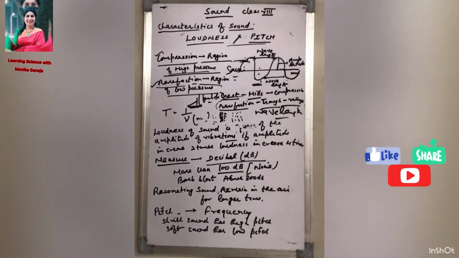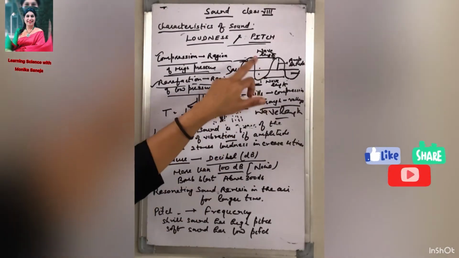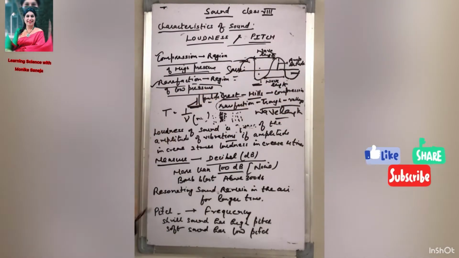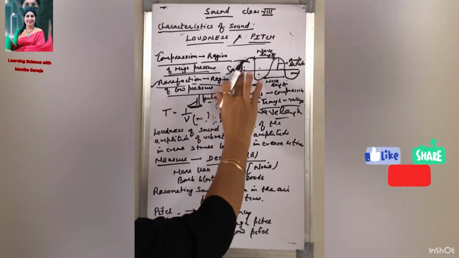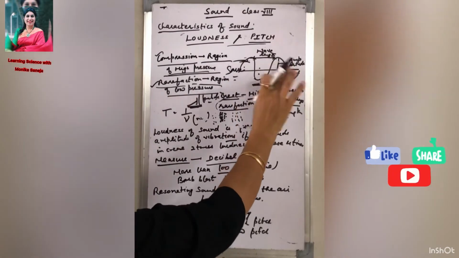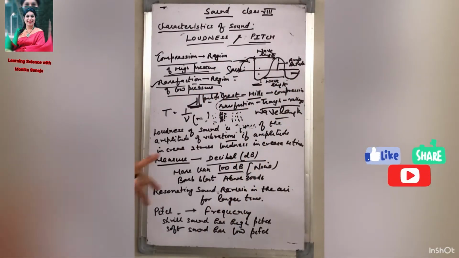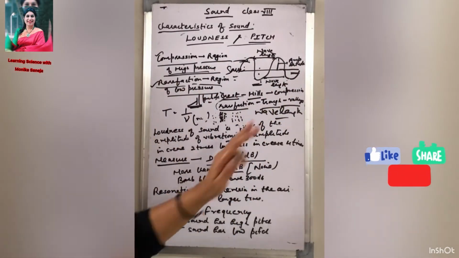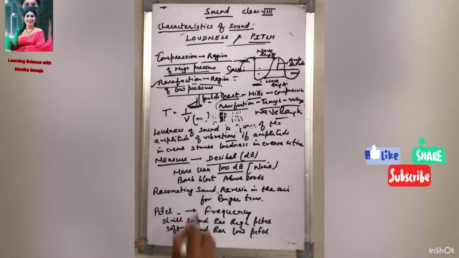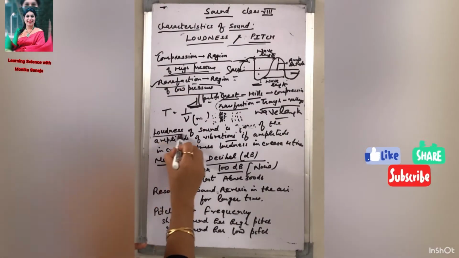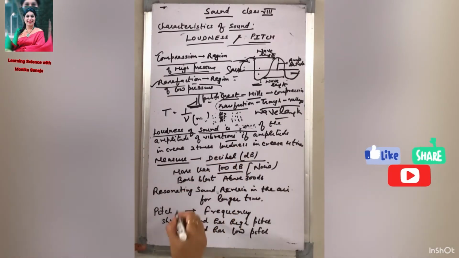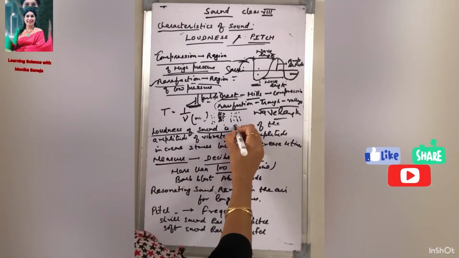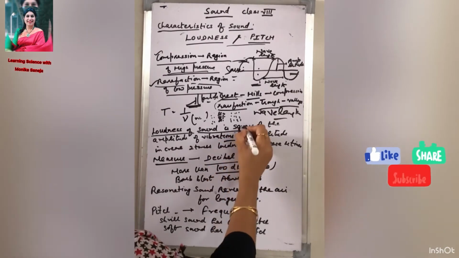About the wavelength, you will study in the higher classes, it is also not given in your book properly, that the rarefaction and the compression are there. The distance between two consecutive compressions or two consecutive rarefactions is called the lambda. You know that a very important characteristic of sound is the loudness. The loudness of the sound depends upon the amplitude.